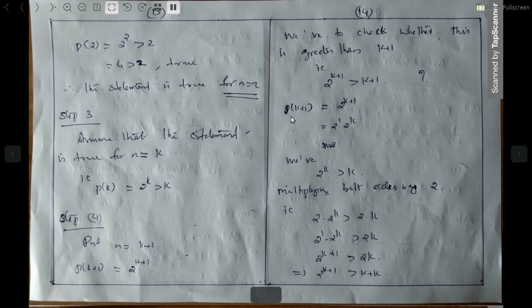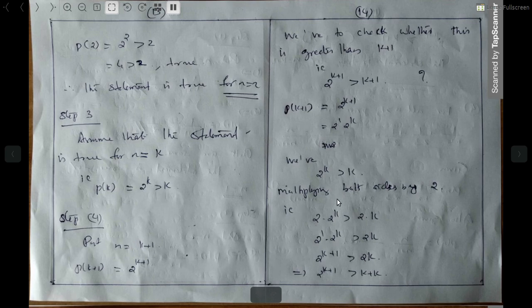What is P of k plus 1? 2 raised to k plus 1. That is 2 raised to 1 into 2 raised to k, with a common base, so 1 plus k or k plus 1. 2 raised to k is always greater than k. This is our assumption. You have to learn this step and give it importance.